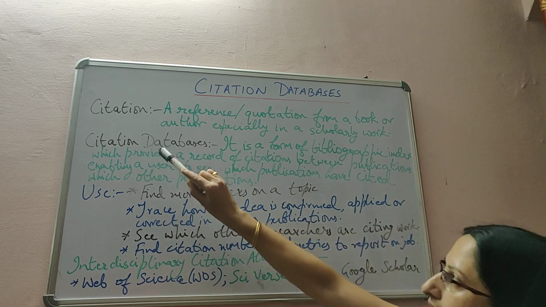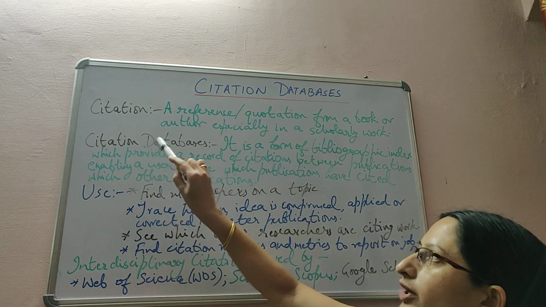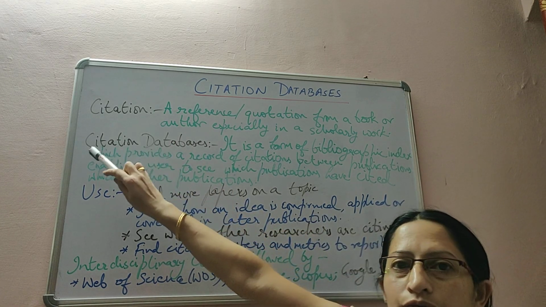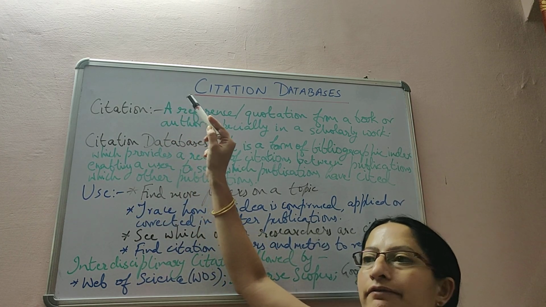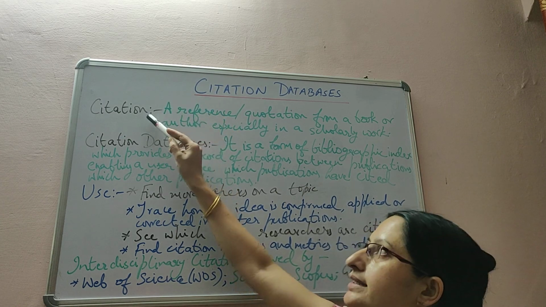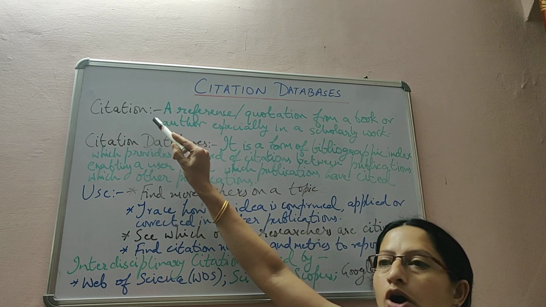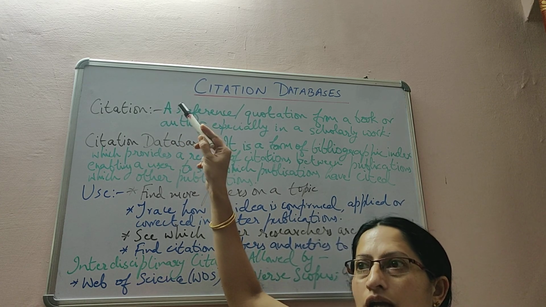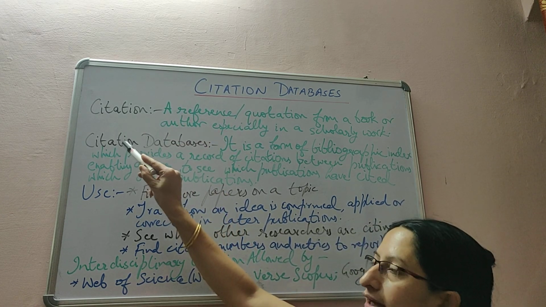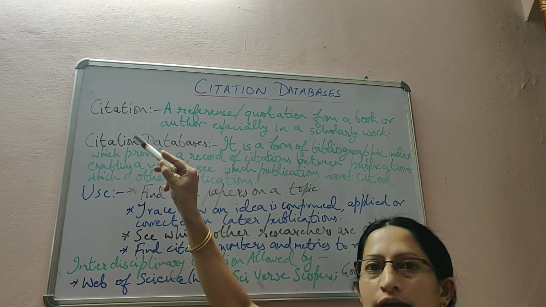You should know here what is a citation and what is a database. Citation, hopefully all of you know, is when we name the author and give the year in which his publication or article was published, or whatever we have quoted in our research paper, in the review of literature.